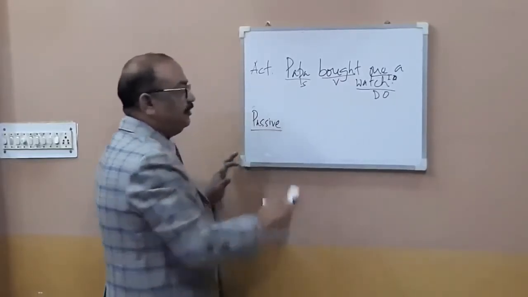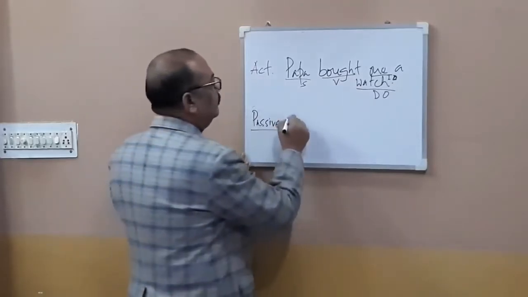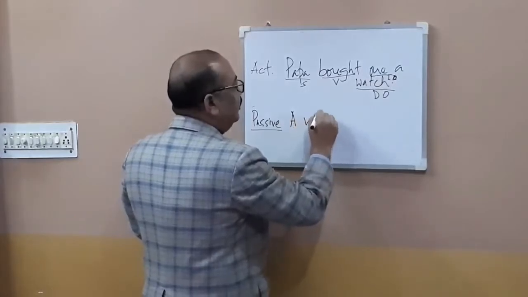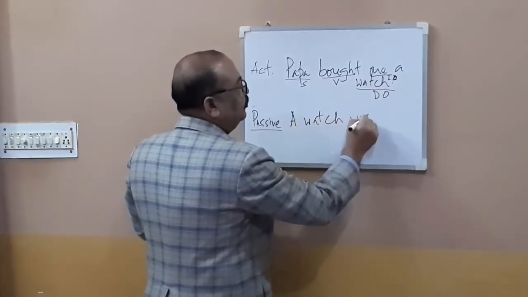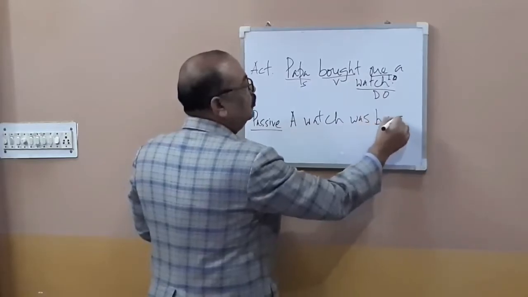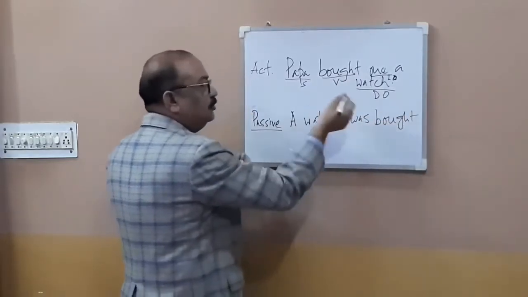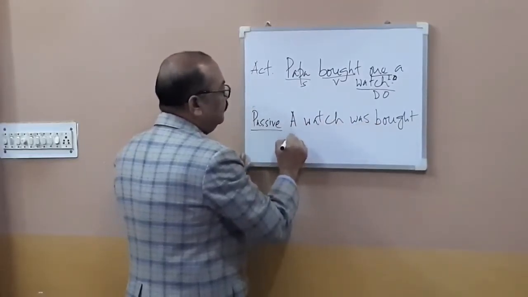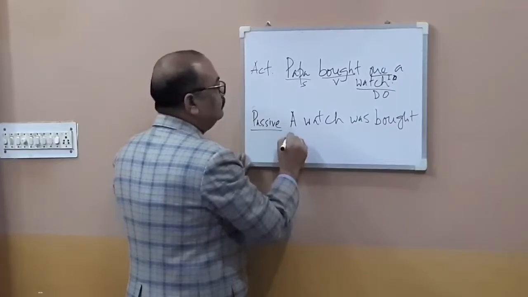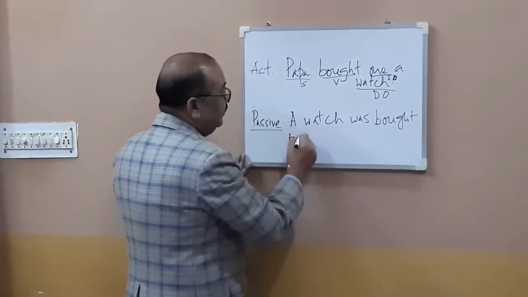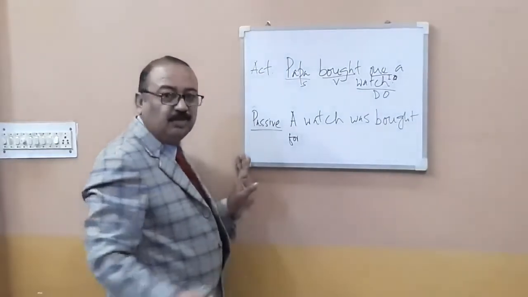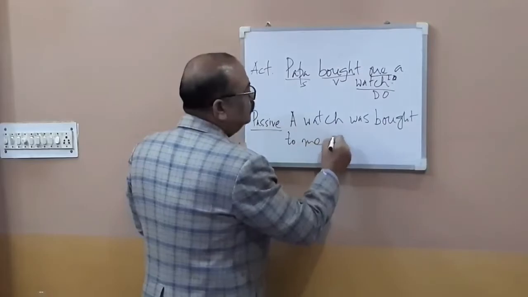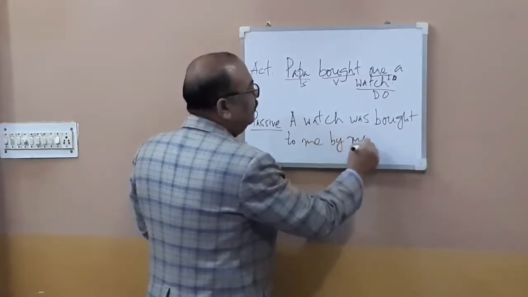What did you say? Repeat your sentence. A watch was bought to me by Papa. A watch, this is the object, so this would come in the beginning. A watch was bought, participle form. For whom he bought? For me. So a watch was bought for me, or to me, you can say. A watch was bought to me by my papa.